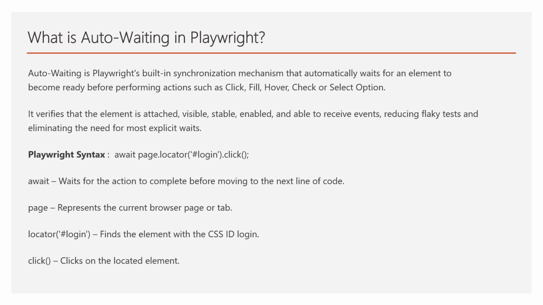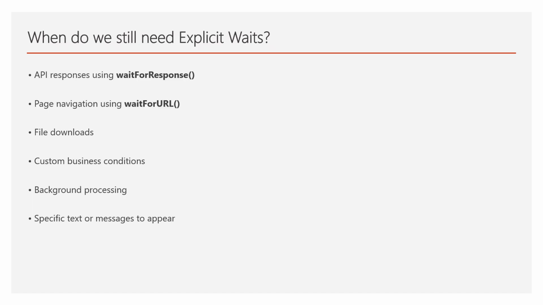This intelligent waiting is what makes Playwright so powerful. Another important thing here is if the interviewer asks, should we never use waits in Playwright? The correct answer is no, because auto waiting handles UI actions very well. But there are some situations where explicit waiting is still required.